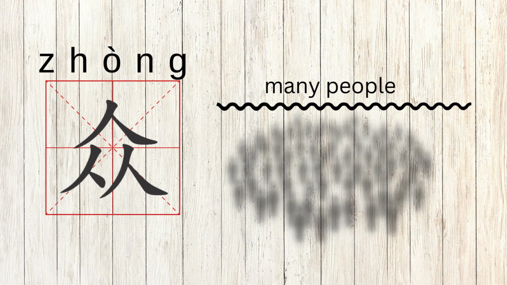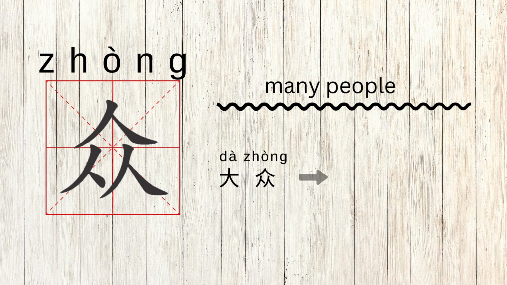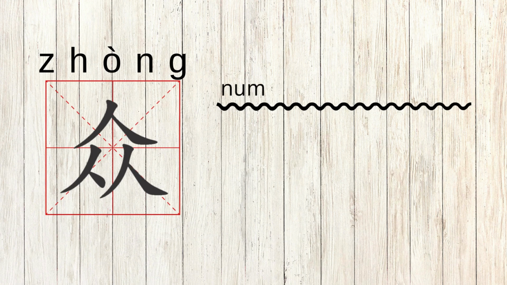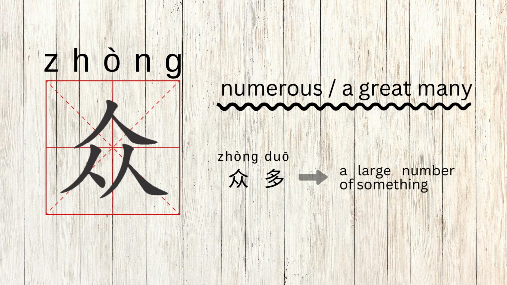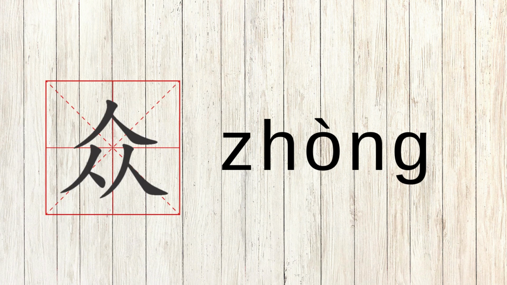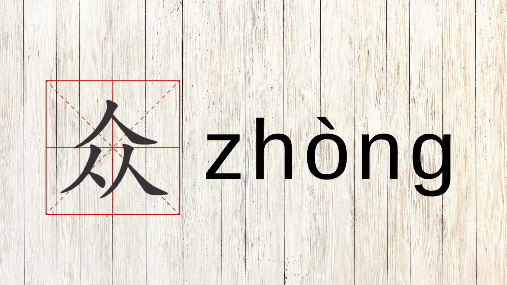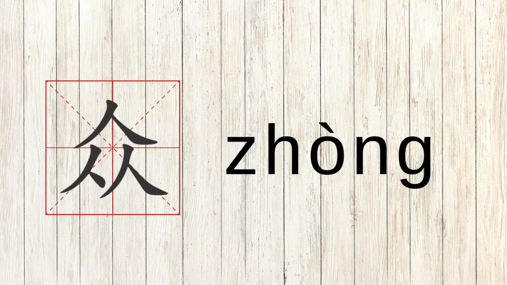For example, 大众 means the crowd and the masses. It can also express the idea of numerous or a great many. For example, 众多 is used to describe a large number of something. Now let's practice reading this character together. 众众众